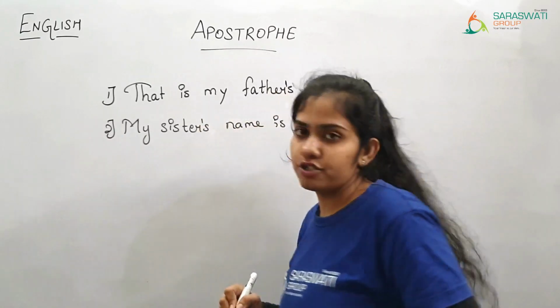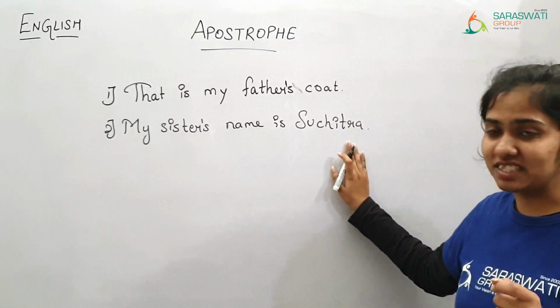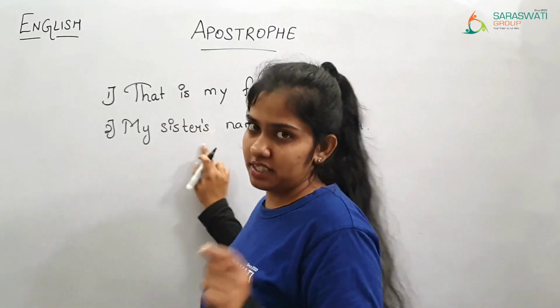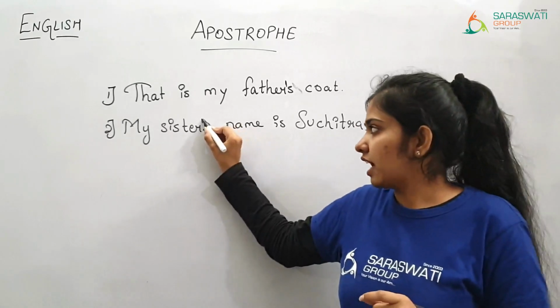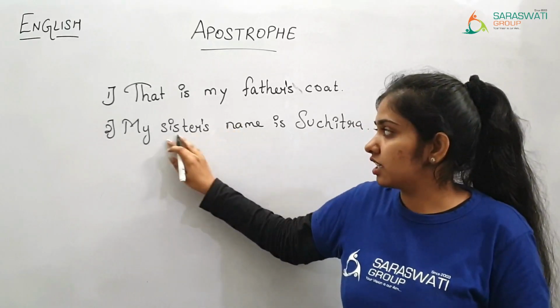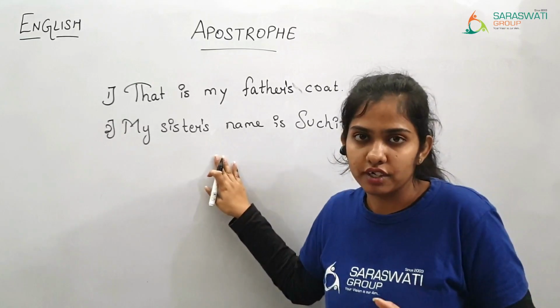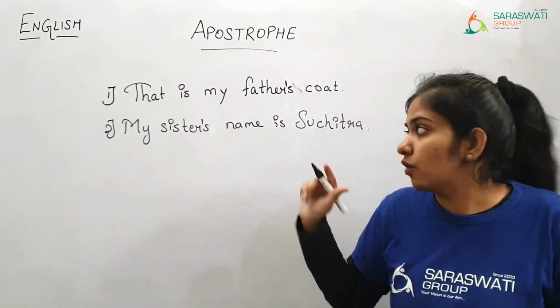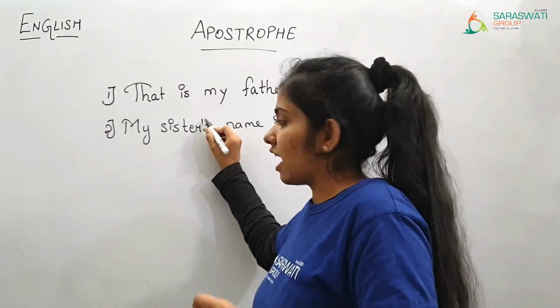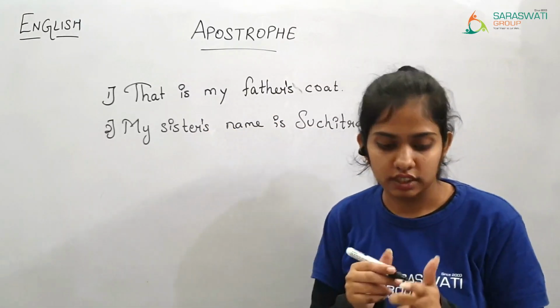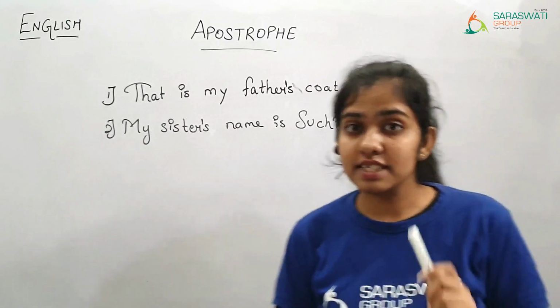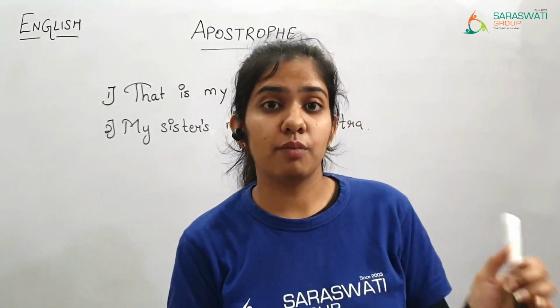So here apostrophe s, only one sister is there, so singular: sister's name. Apostrophe and then s indicates a singular noun. If you make apostrophe after s, then it shows that it is a plural noun. So don't make such kind of mistakes while putting an apostrophe.